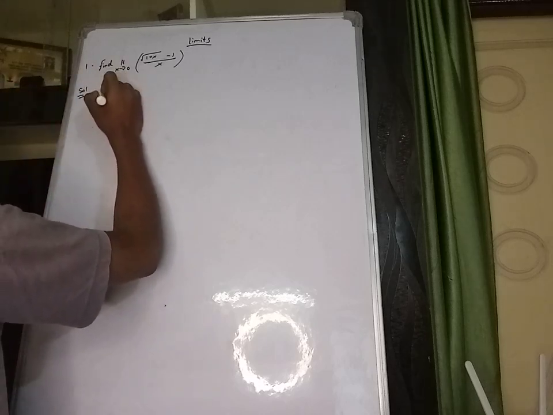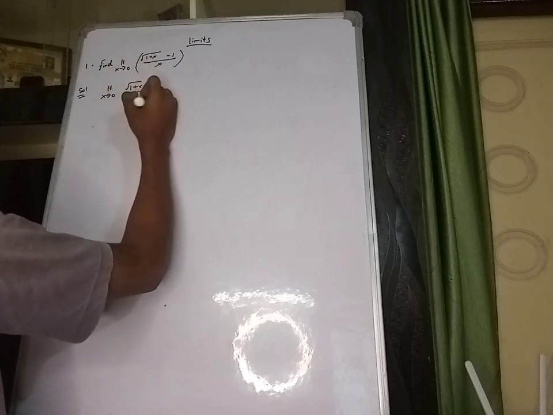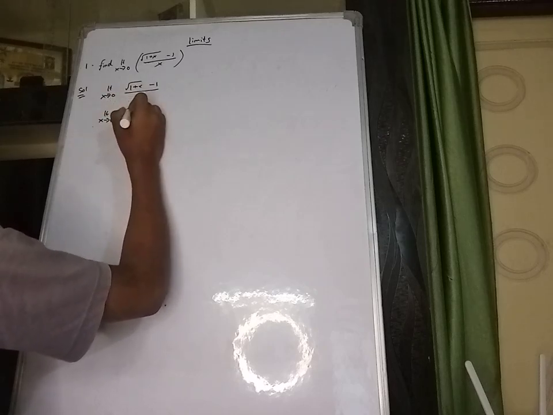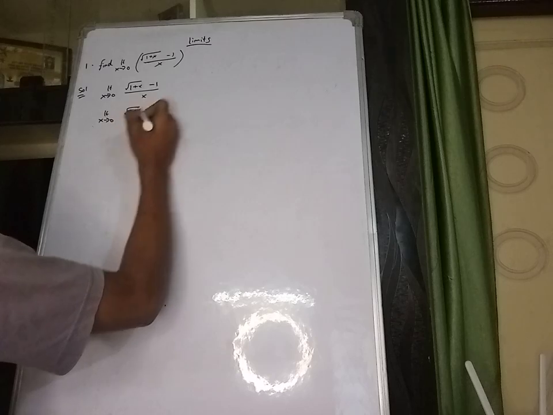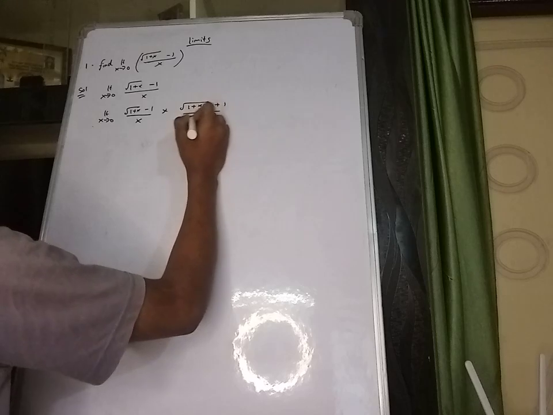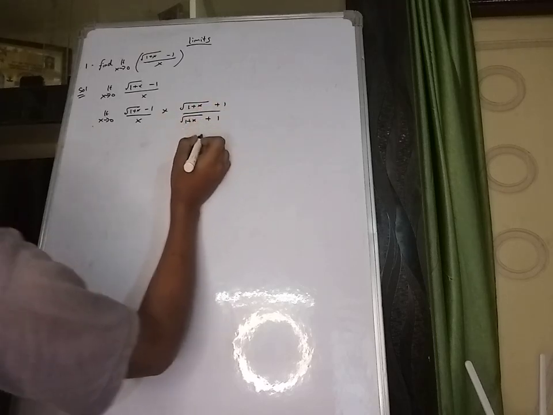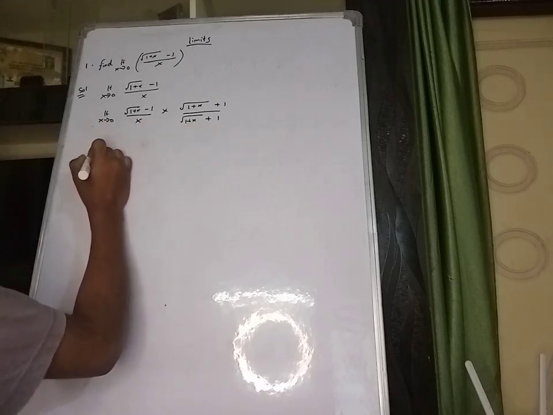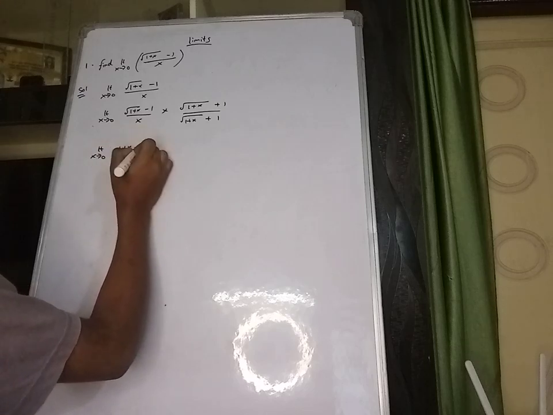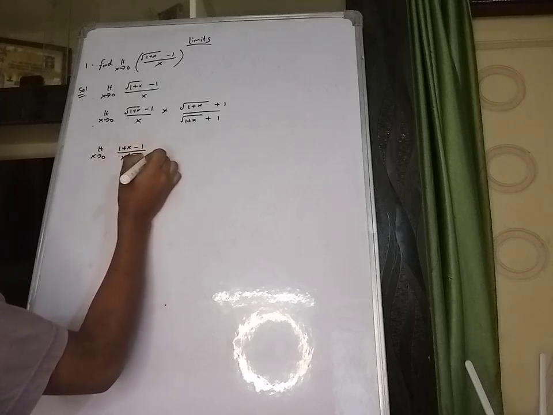So limit x tends to 0, write the given divided by x. Now we need to rationalize. Limit x tends to 0, (root over 1 plus x minus 1) divided by x, into (root over 1 plus x plus 1) divided by (root over 1 plus x plus 1). Okay, so upon rationalizing, it forms limit x tends to 0, (1 plus x minus 1) divided by x into (root over 1 plus x plus 1).